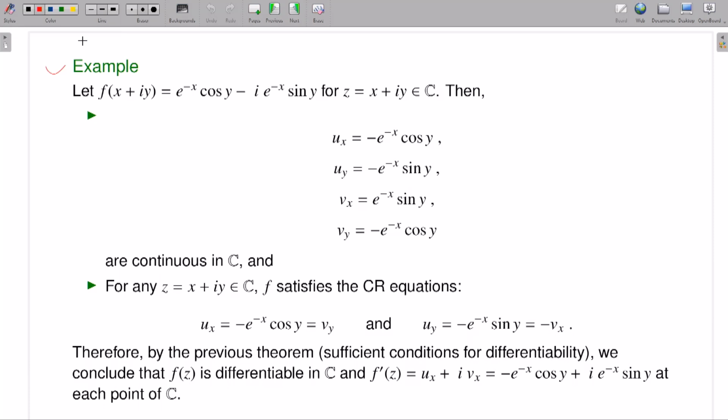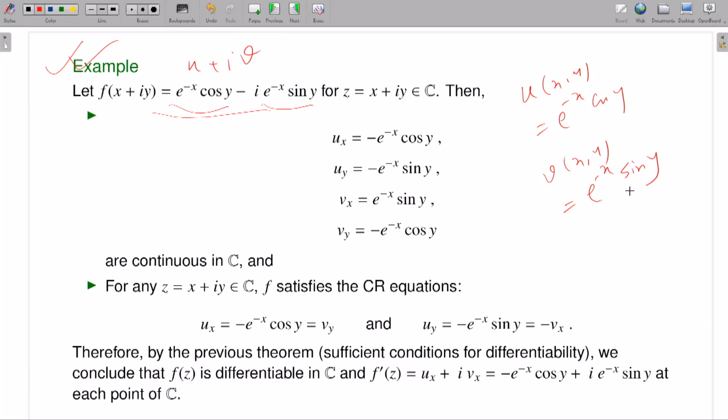This is a very standard example. Suppose I take f, a complex valued function of a complex variable, whose real part is e to the minus x cosine y, and whose v part is e to the minus x sine y. So what is u? u of x, y is e to the power minus x cosine y, and v of x, y, so that f is u plus iv, should be e to the minus x sin y. Now what are u and v? These are exponential functions and sine functions and combinations, so very nice functions.